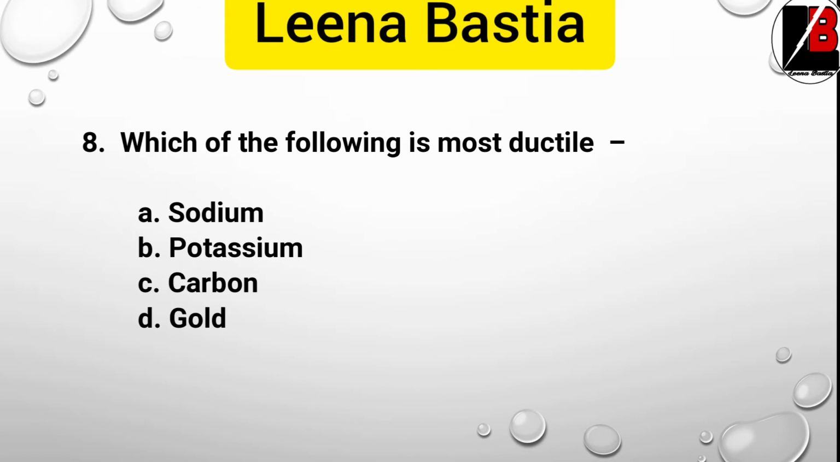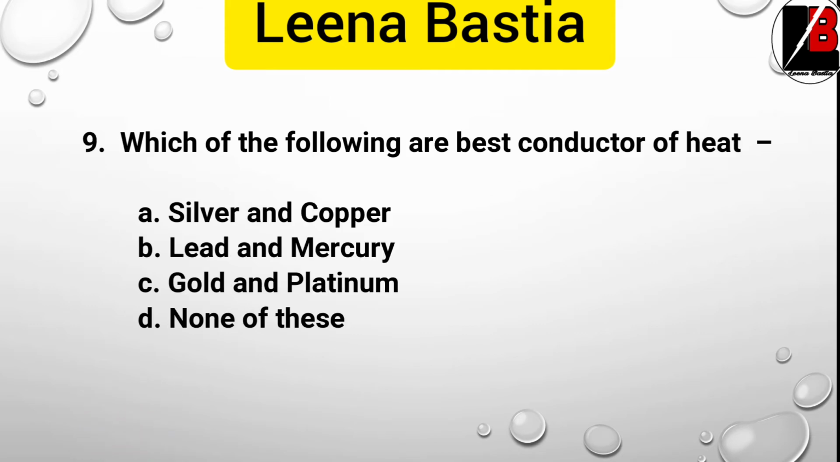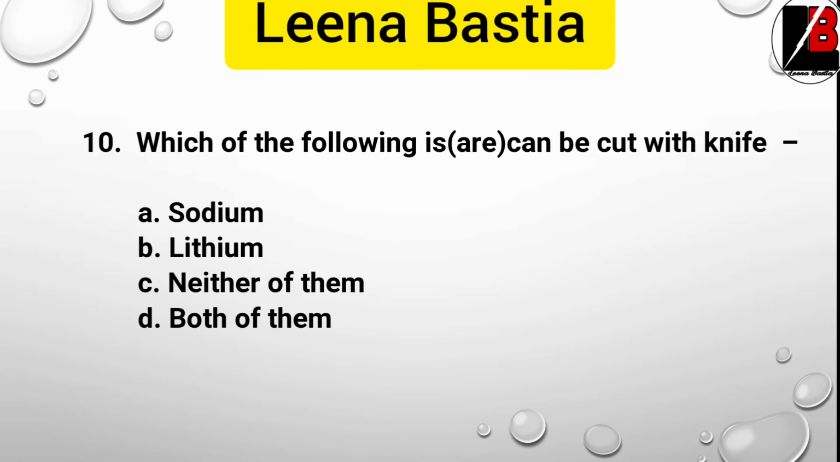So next question is which of the following is most ductile? Sodium, potassium, carbon, gold. So clearly the correct option is option D, that is gold. Question 9. Which of the following are best conductors of heat? Options are A silver and copper, B lead and mercury, C gold and platinum, D none of these. So clearly the first one is the correct option, that is silver and copper. They are the best conductors of heat. Just remember.